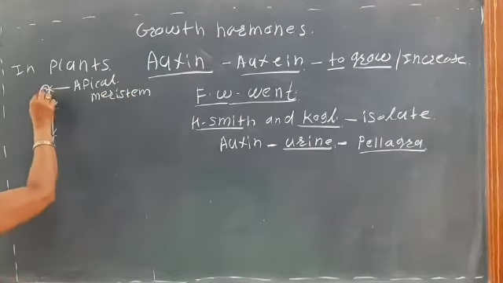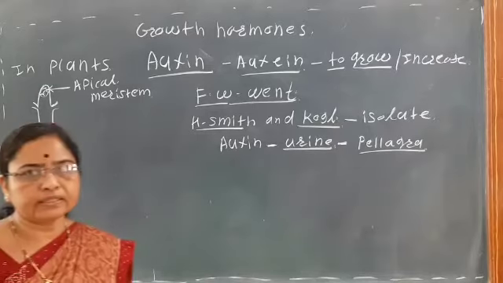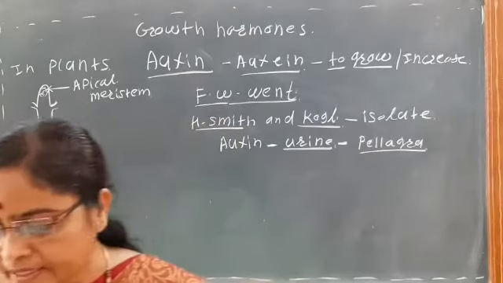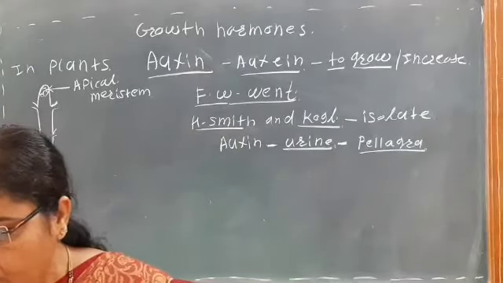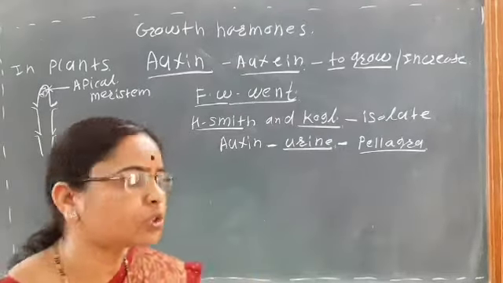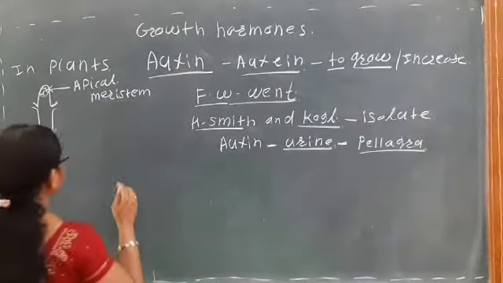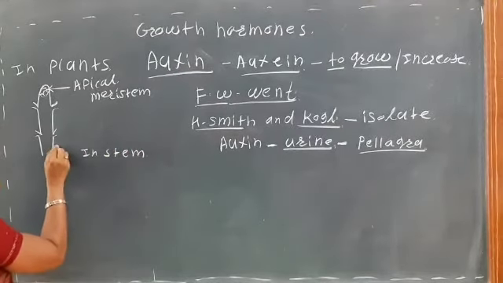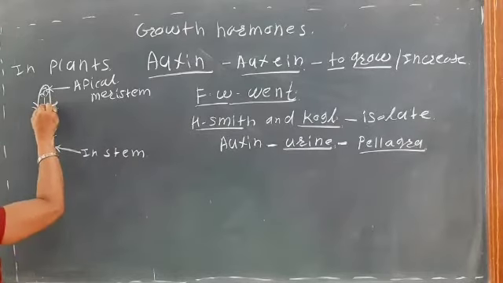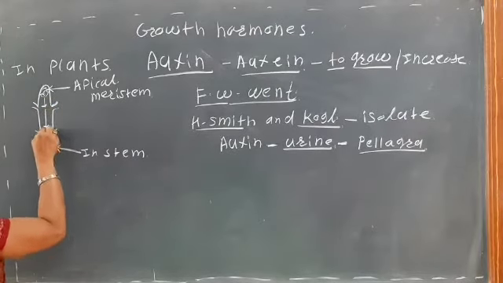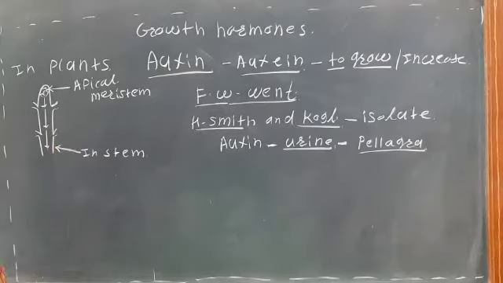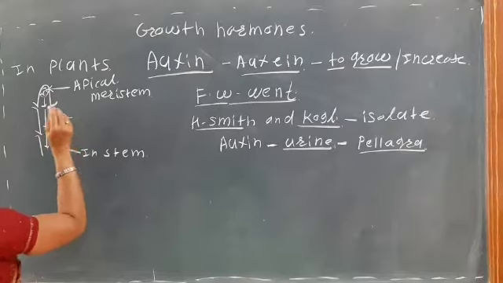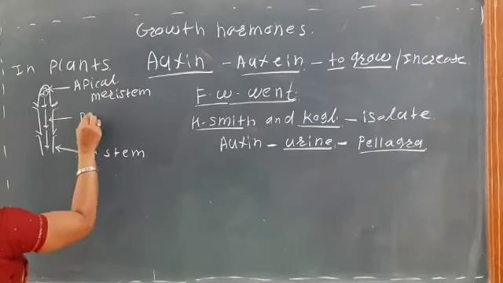In this apical region auxins are synthesized, and they are transferred from apex to base in the stem. This movement is known as polar movement.